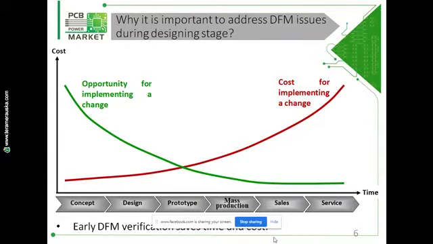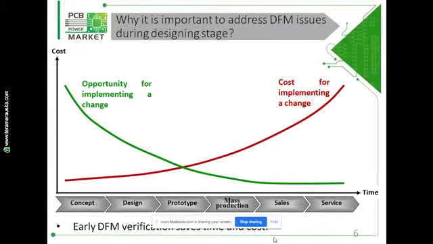So why is it important to address DFM issues during the design stage? In a fast-to-market scenario, cost and quality are the keys to a successful product. As a PCB manufacturer and assembler, many times we observe very small mistakes that are costly and could have been easily corrected during the design stage.